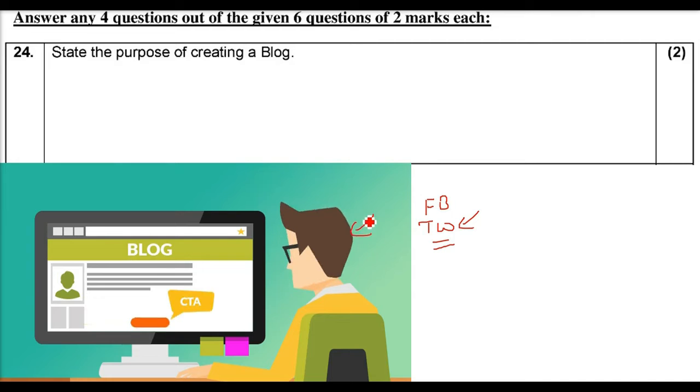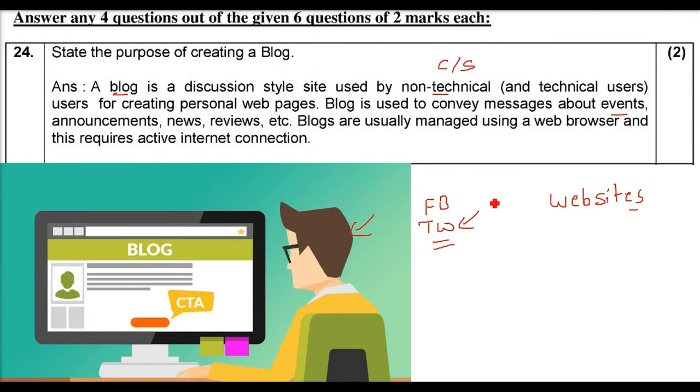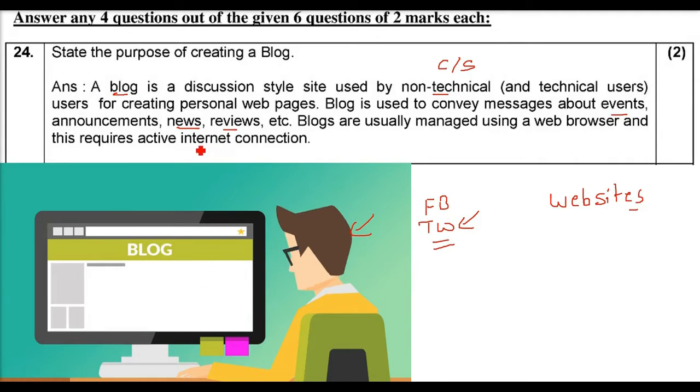People can follow you. So a blog is a discussion-style website for you to discuss. It can be non-technical, or it can be related to computers or science. Here users create their personal web pages. You can call them websites also. This is how they convey their message, maybe about events, announcements, some news and reviews. All the information about you can be shared with the people following you through the website. So this is how you connect with people using a website and a blog.